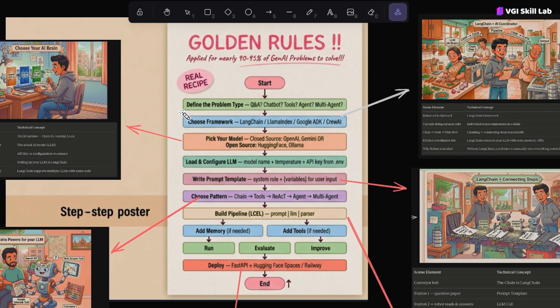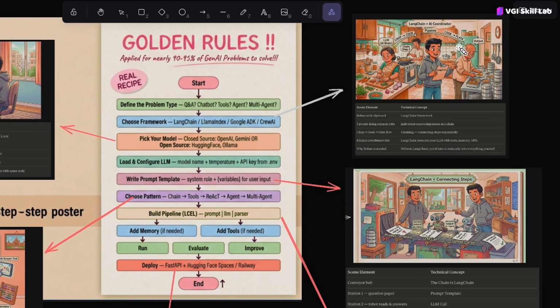In the golden rule, step number one is that you should define the problem type. What is your problem type? Whether you want to make a question answering system or a chatbot system, or you want to attach any tool, agent, multi-agent, whatever it is, first define your problem statement. We are very clear about the problem statement: Rohan wants to build an AI assistant. For that, he wants to use a framework like LangChain in order to use all these things.